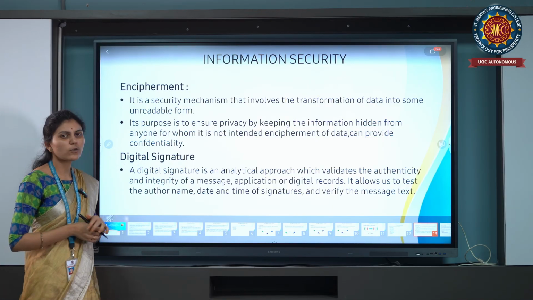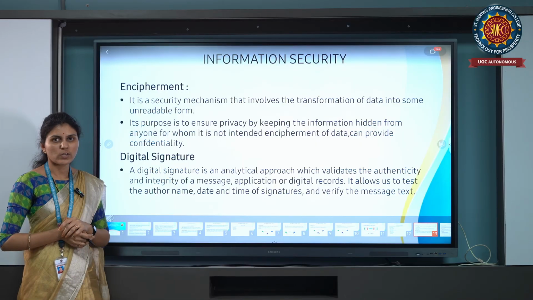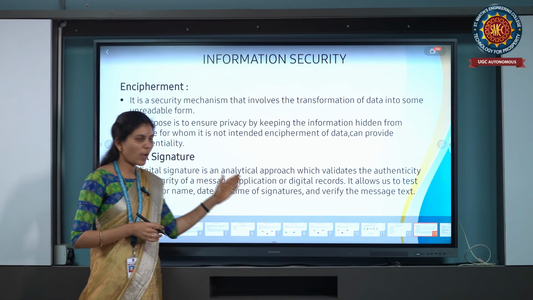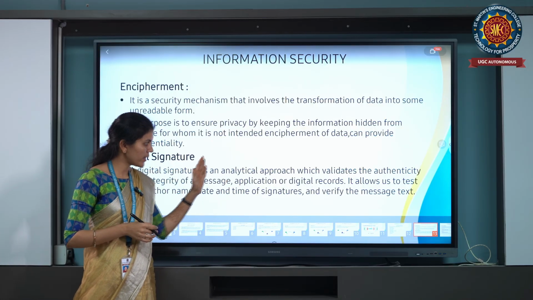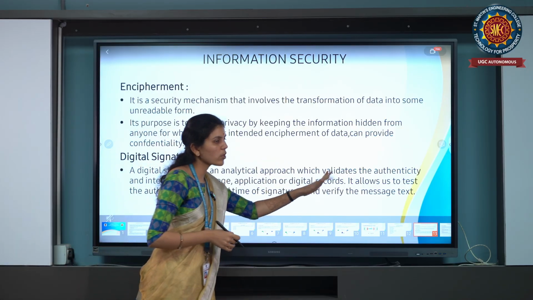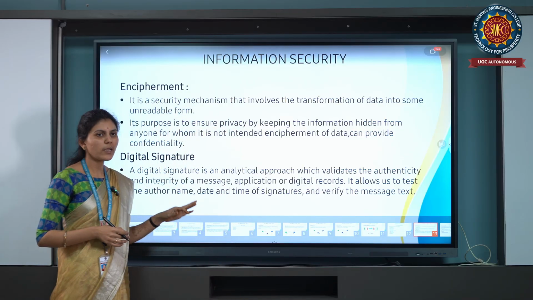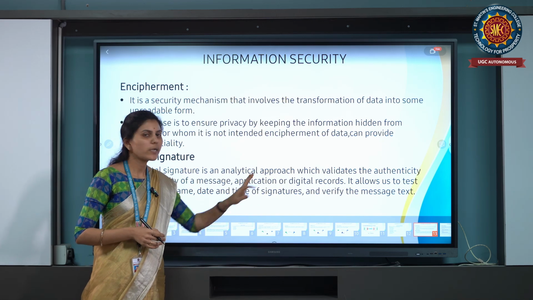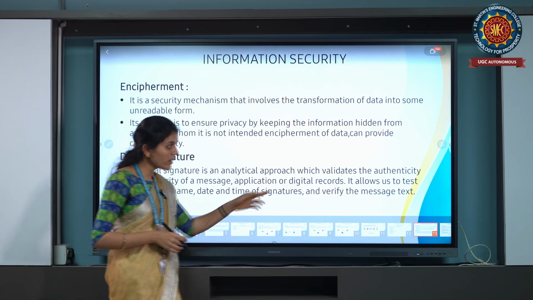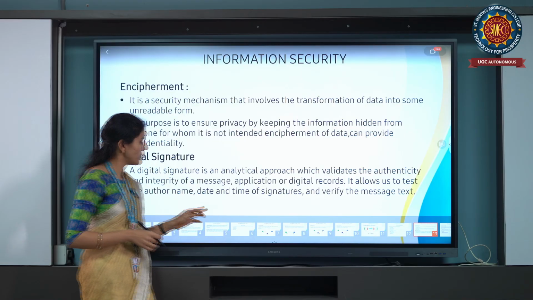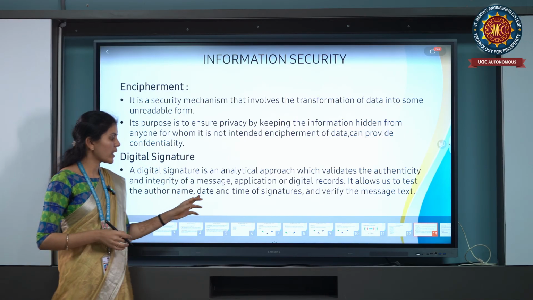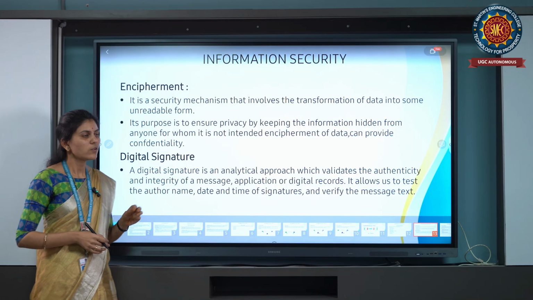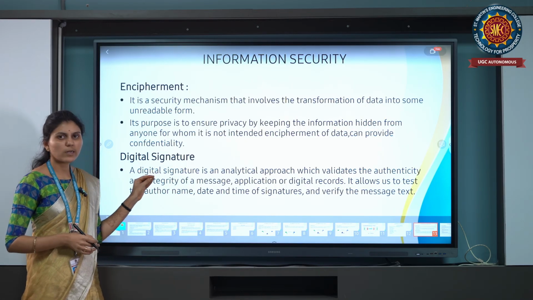Next, coming to the digital signature. A digital signature is an analytical approach which validates the authenticity and integrity of the message, applications or digital records. It allows us to test the author name, date and time of the signature and to verify the message text. So this is digital signature.